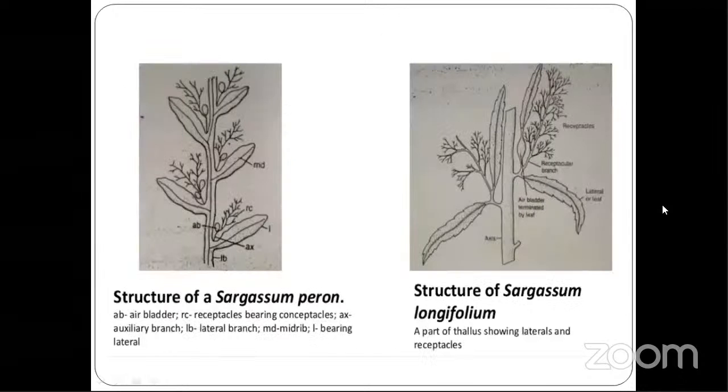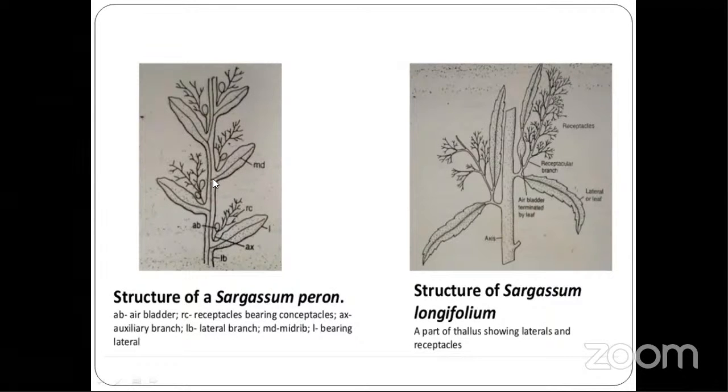So here you can see the diagram. Now see the structure of Sargassum. AB indicates air bladder. Here this is an air bladder. You can see my cursor. Then RC represents receptacle. See here, this is RC. This is receptacle. Then AX is the auxiliary branch. Now see this, AX, it is an auxiliary branch.